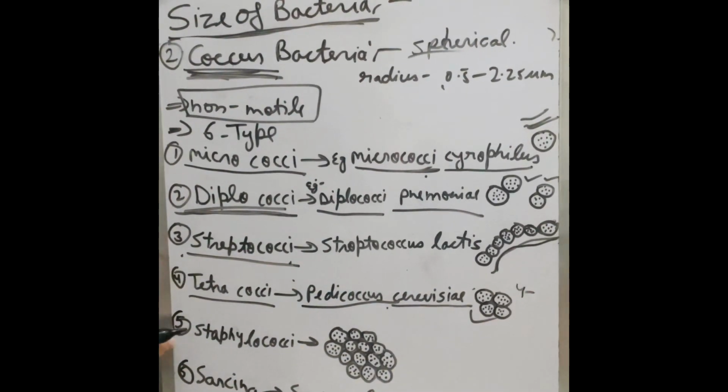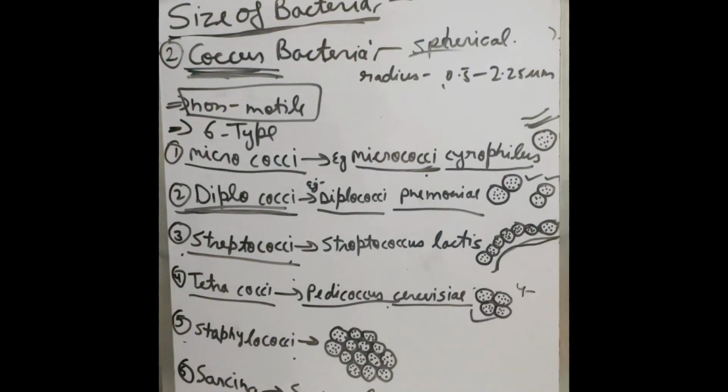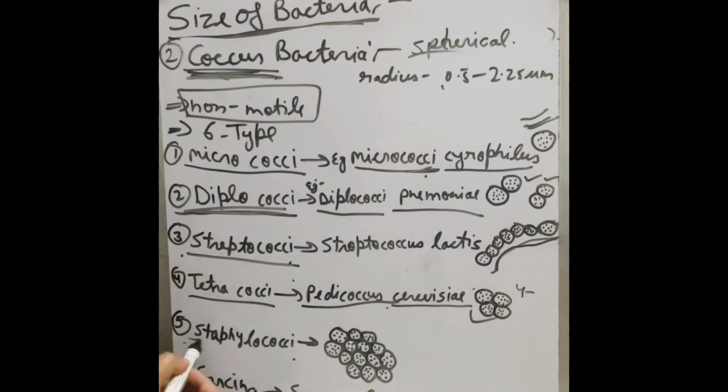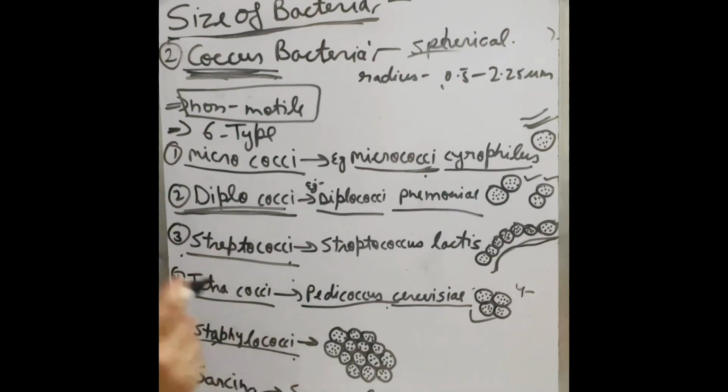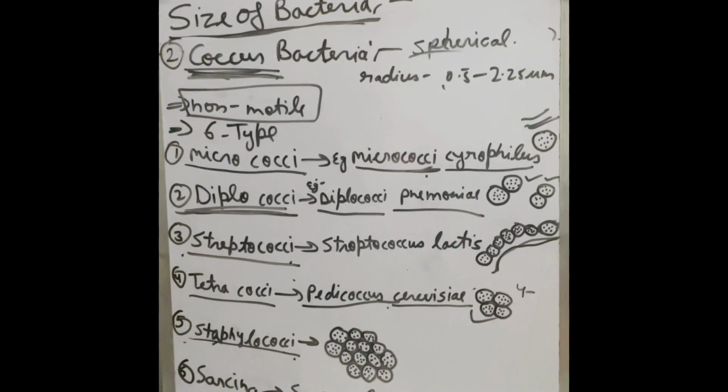The next one is Staphylococci bacteria. A single bacteria is called coccus, but when they form a group, they are called cocci. Staphylococci bacteria form an irregular group. Then the last, number 6, is Sarcina.